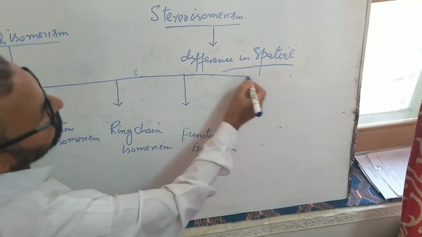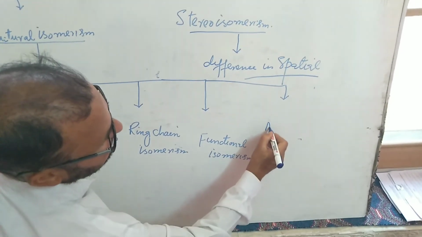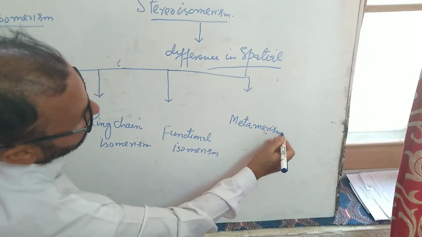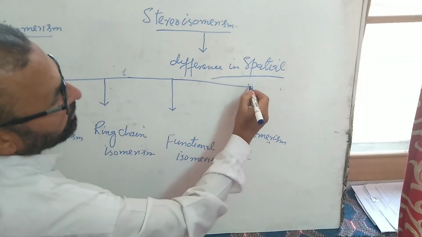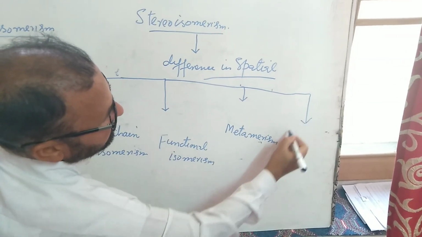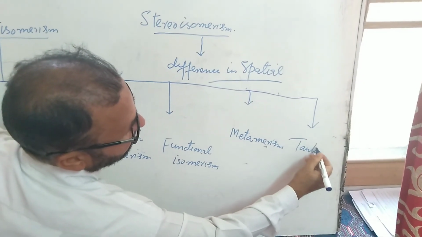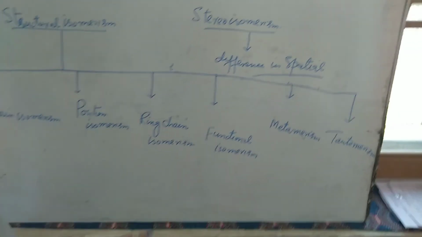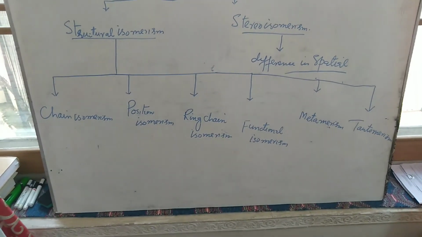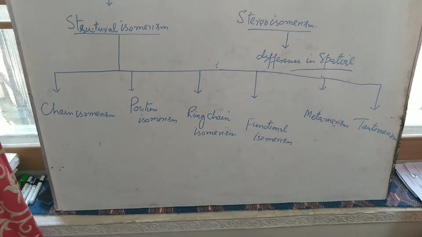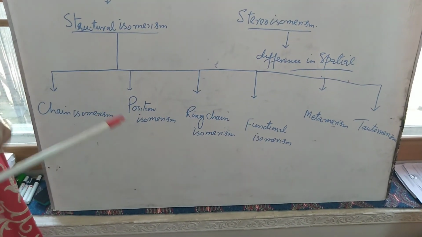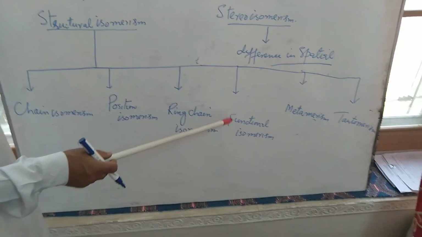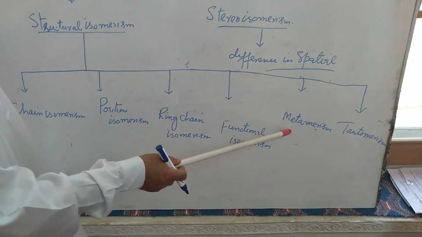Fifth, metamerism. Sixth, tautomerism. These are the types of structural isomerism: chain isomerism, position isomerism, ring chain isomerism, functional isomerism, metamerism, and tautomerism.